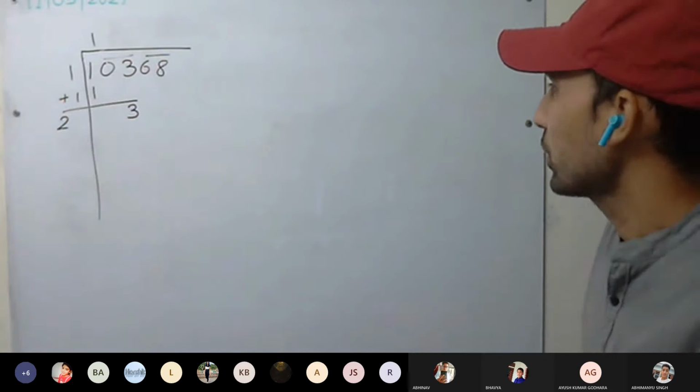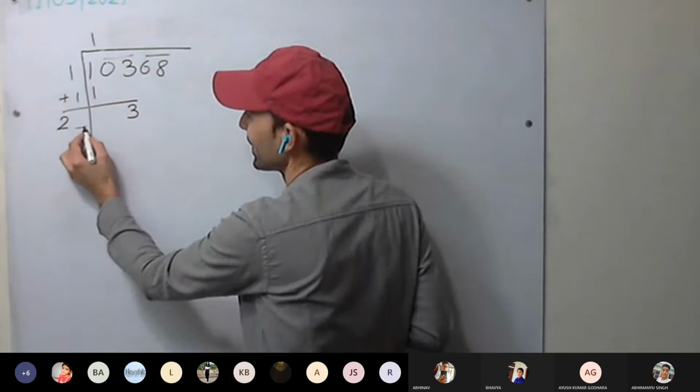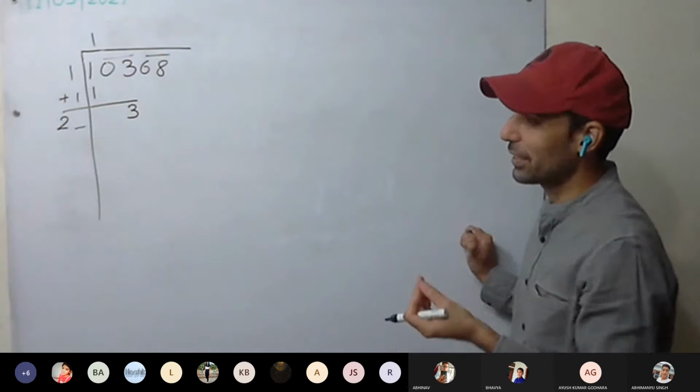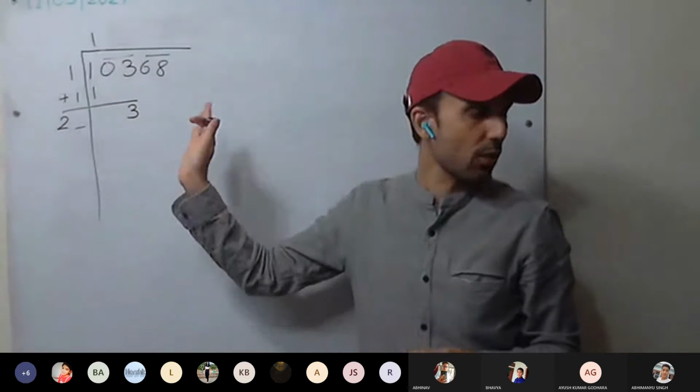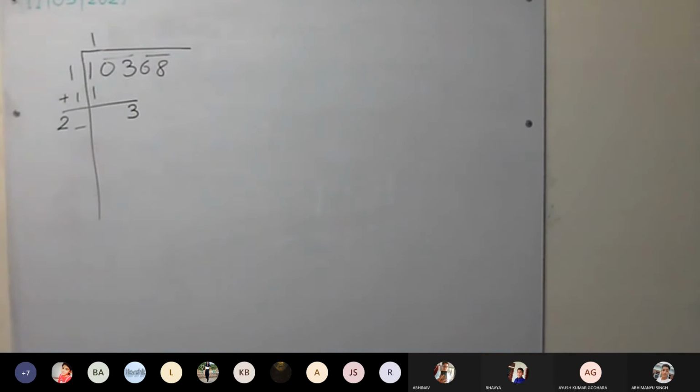So what will be next? What digit should come here? By what should we multiply so that we get something equal to 3 or less than that?